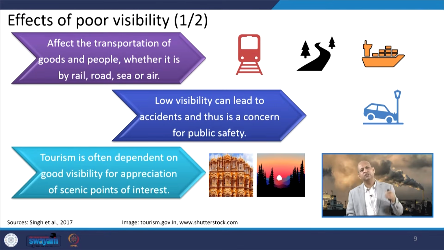Similarly, the speed of rails gets reduced, you can't see properly at good distances, and several safety issues emerge, because accidents may happen on the roads when the visibility is very poor and you can't drive your vehicle at the proper speed because you can't see properly at larger distances.